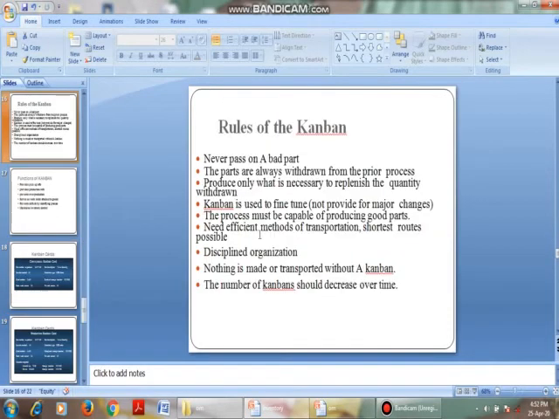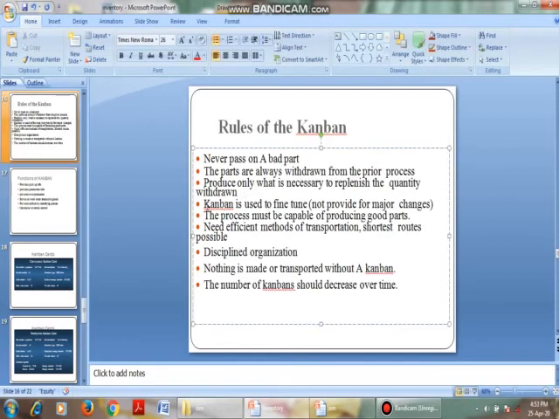Okay, right. Now, next, the rules of Kanban. Never pass a bad part. That is, don't use defective products. All the products should be produced very well, and all should pass as good parts. Then parts are always withdrawn from the previous process. That is, the parts have to be withdrawn from the prior process. Produce only what is necessary to replace the quantity withdrawn. That is, the quantity that is taken at workstation B, only that much proper quantity has to